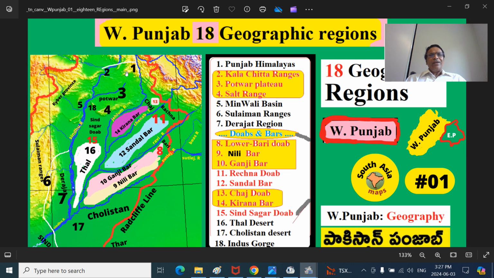Then you have the Potwar Plateau. This is the plateau region. Remember, most of the Punjab south of this is the plain. This area may be around 70 or 80 or 100 meters. This area may be around 250 or so on average. Delhi itself in the Punjab plains is around 250 meters, Ludhiana and this area. So this is the plateau region, the elevated region called the Potwar Plateau, number 3.